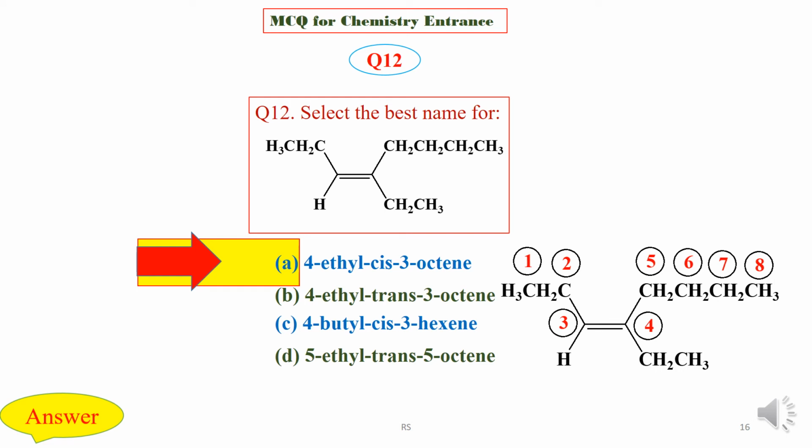Here a total of 8 carbons are there in the longest chain, and it is a cis alkene, and 1 ethyl group is there at carbon number 4. So the right answer is 4-ethyl cis 3-octene.